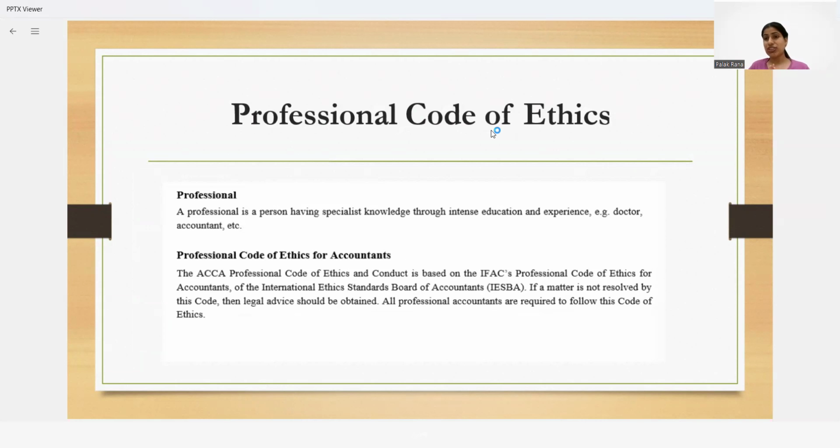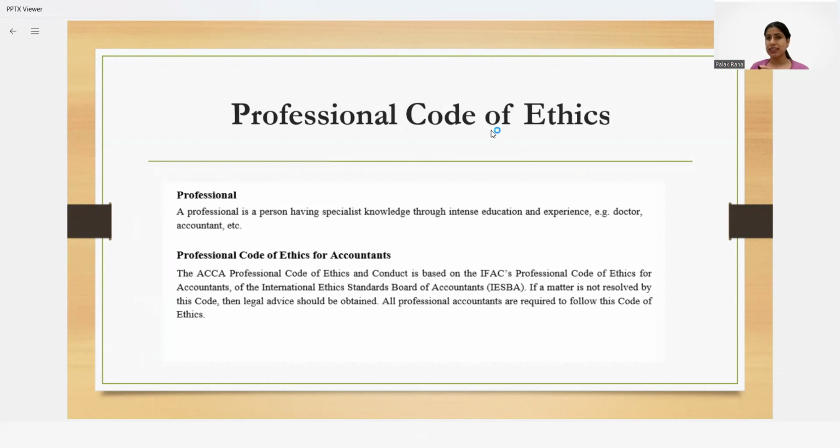So next is the professional code of ethics. You will be professionals. A professional is a person who has specialist knowledge through intense education and expertise. That could be a doctor, an accountant, or an engineer.